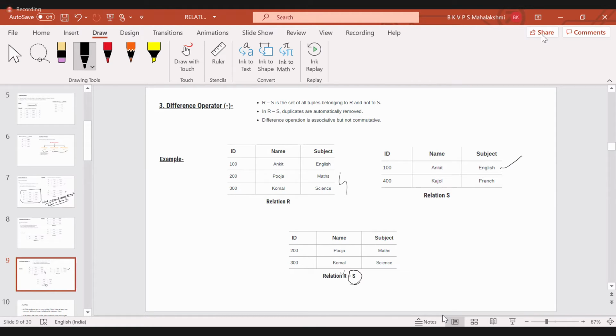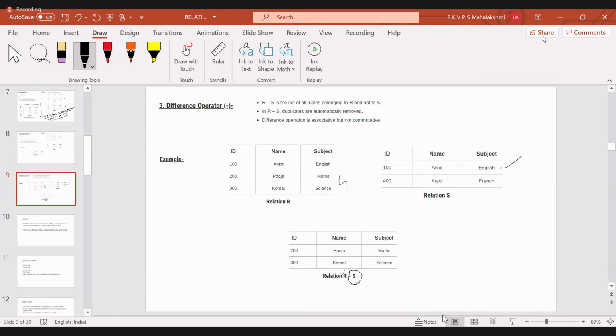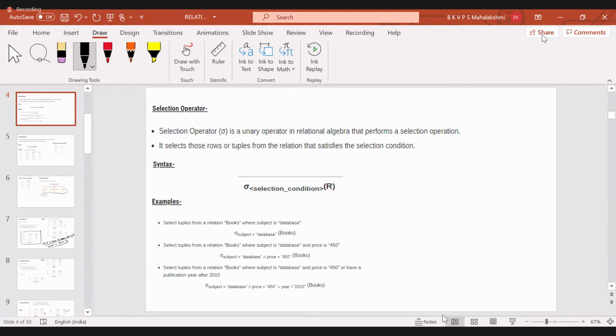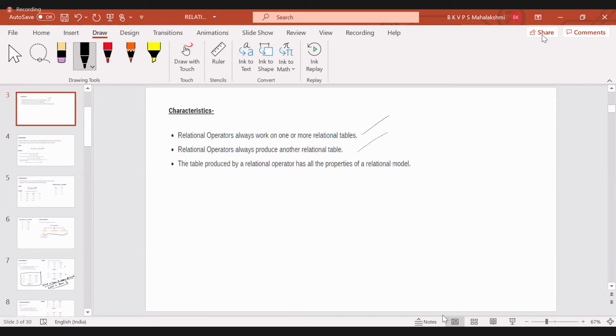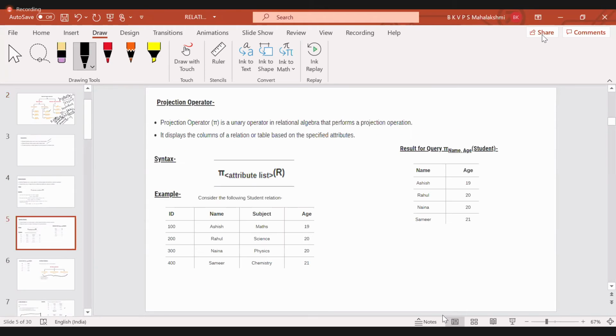So these are the three which are very simple. And joins we'll tell later. We have a separate concept in the third module. And now I'll tell you about the selection operator and the projection operator.